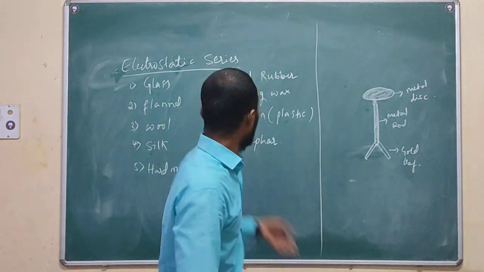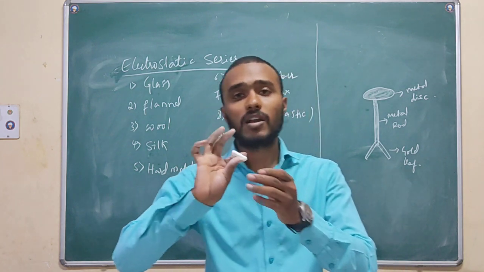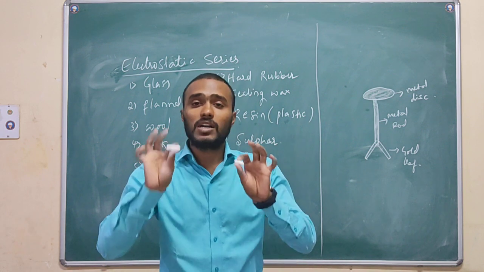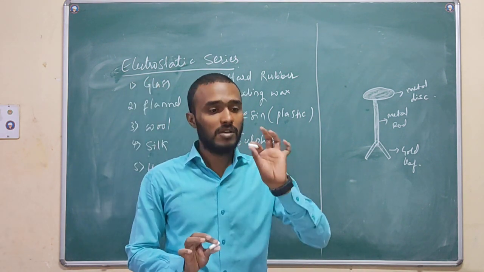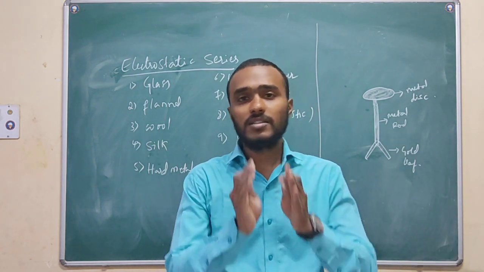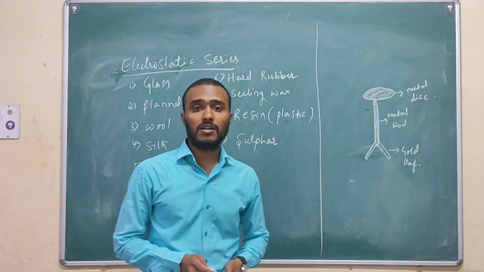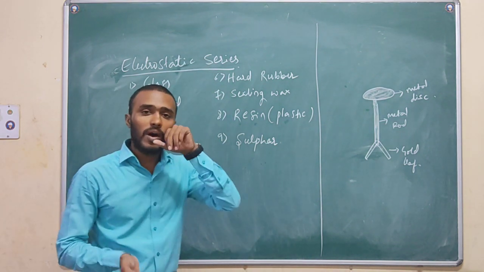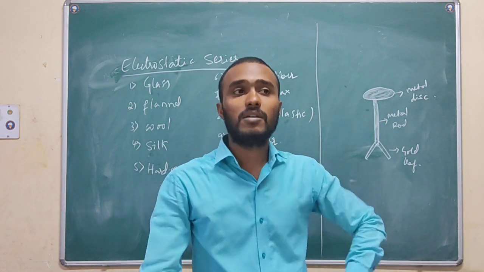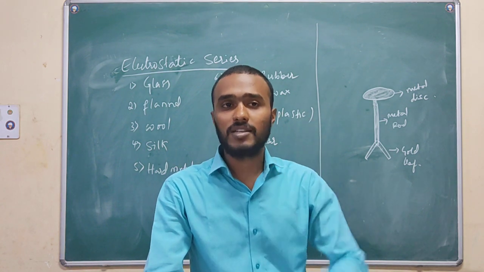See here what we are discussing from the previous scenes. When we rub the glass rod with the silk, or when we rub the glass rod with the wool, the glass rod is getting positively charged and the wool, or the silk, is getting negatively charged. These are the things we have been discussing since the introduction part of this chapter. Anyhow, why is the glass rod only getting positive, why is the silk negative, why not silk positive? These are the questions that may arise here.